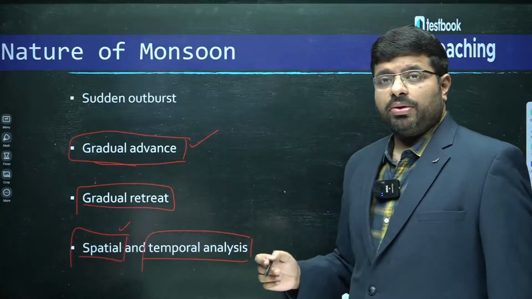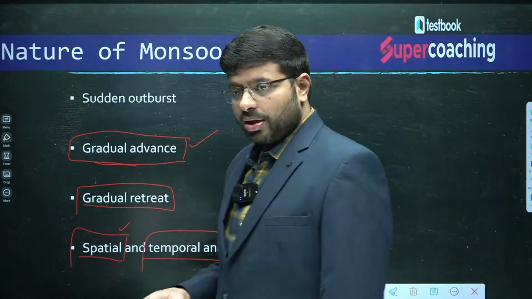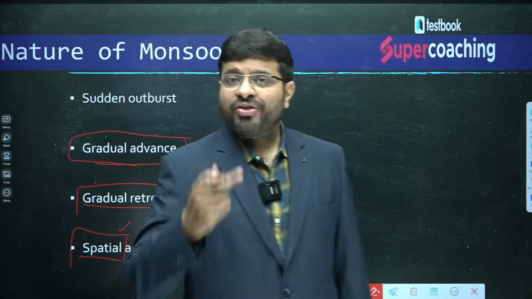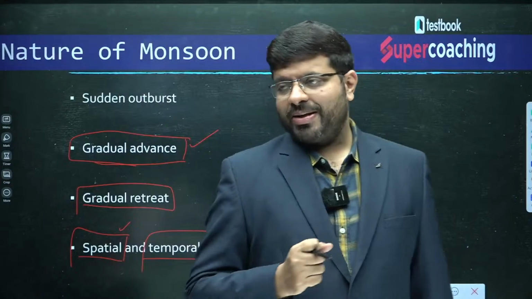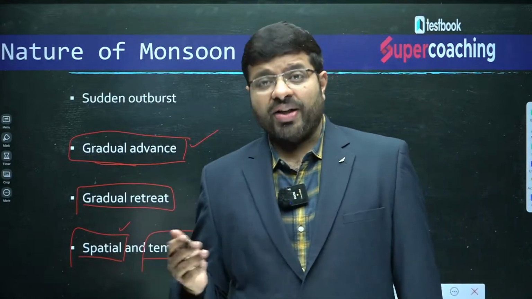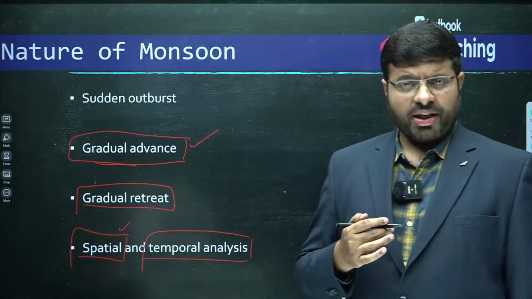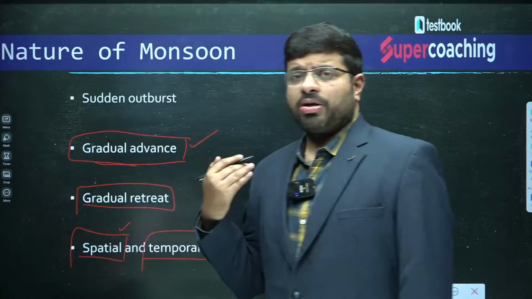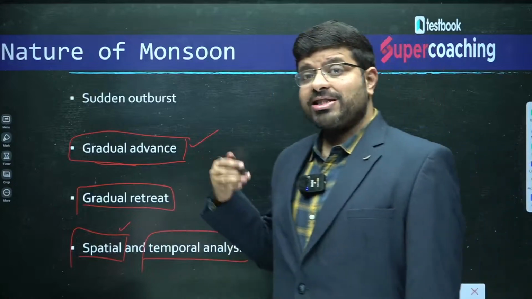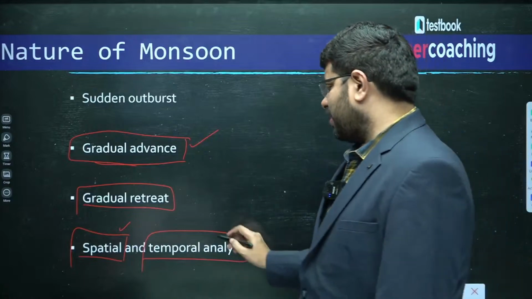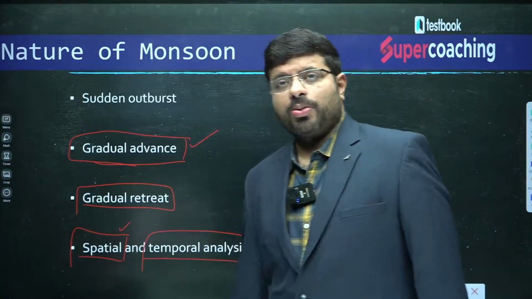Time. The amount of rainfall you get in June will be very different from August. Take the 2023 rainfall, if you remember closely: August was a dry month in major parts of India. Not the entire country, but major parts of it. There was not much rainfall, whereas September and July had a decent amount of rainfall. This is what we mean by spatial and temporal analysis.